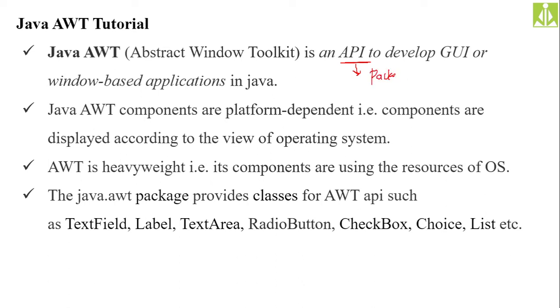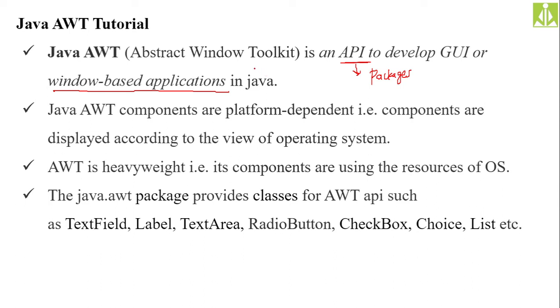We are going to have different packages under this API to support different options. For getting GUI applications developed in Java, we do that with the help of this AWT API only, the Abstract Window Toolkit API. GUI is nothing but, more familiarly, window-based applications. We are going to have windows over there, like checkboxes, like minimize, maximize, close buttons. We are going to have a proper user interface, a visible interface over there.